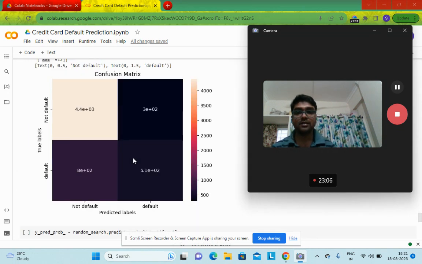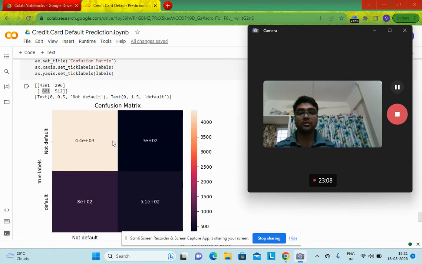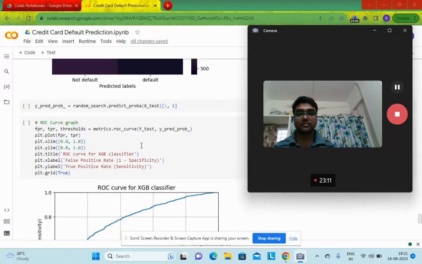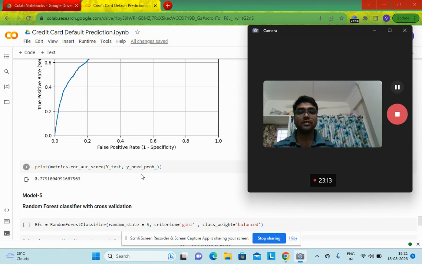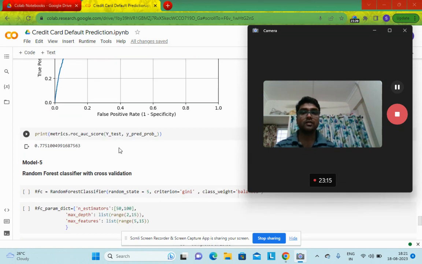Then again, same thing, this is the classification confusion matrix and the ROC AUC curve. The score is good for ROC AUC.